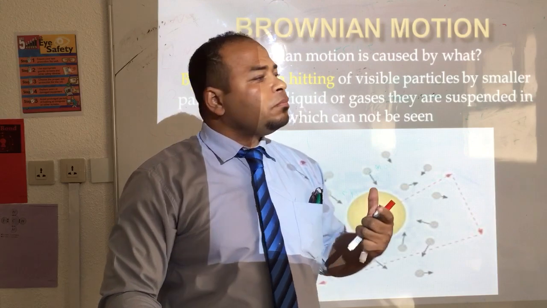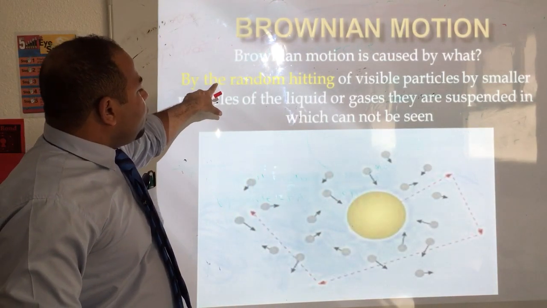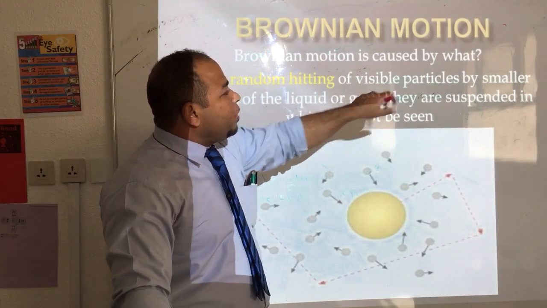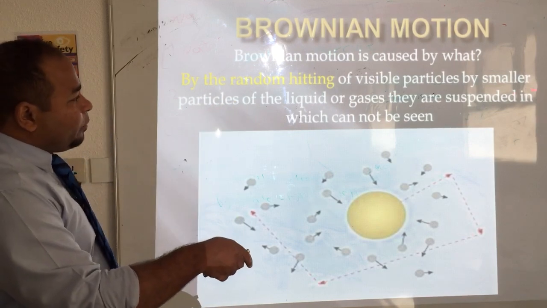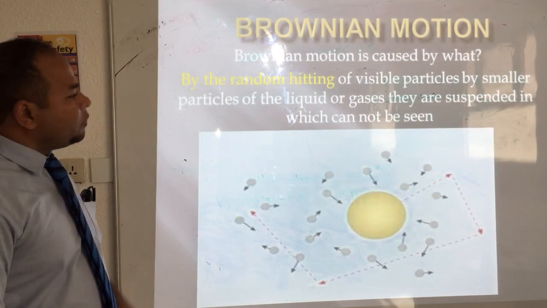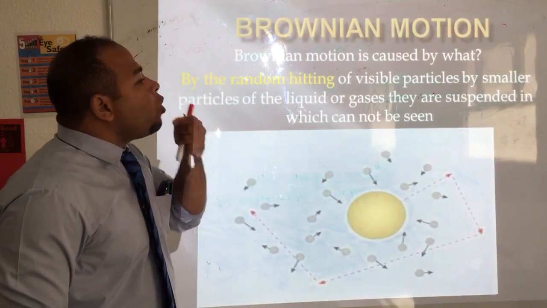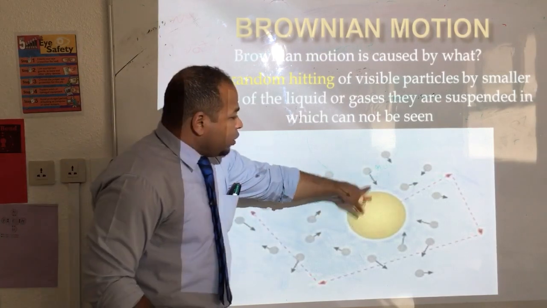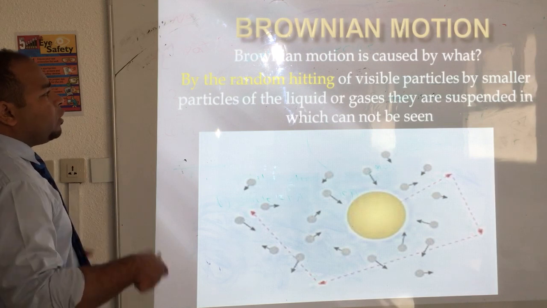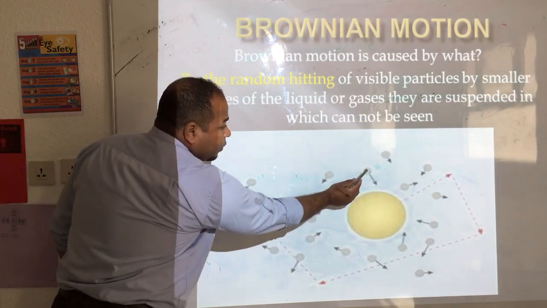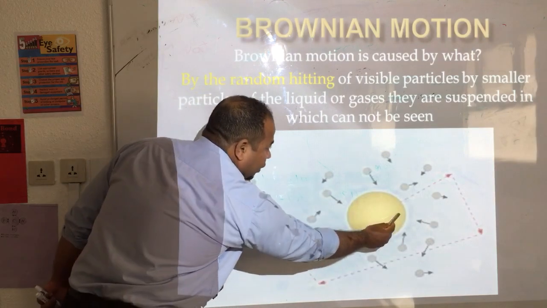Give me the reason for Brownian motion. It is caused by the random hitting of visible particles by smaller particles of the liquid or gas they are suspended in, which cannot be seen. What does it mean? If here I have a small particle affected by random hitting, this small one hits it, and this hits it in this direction.